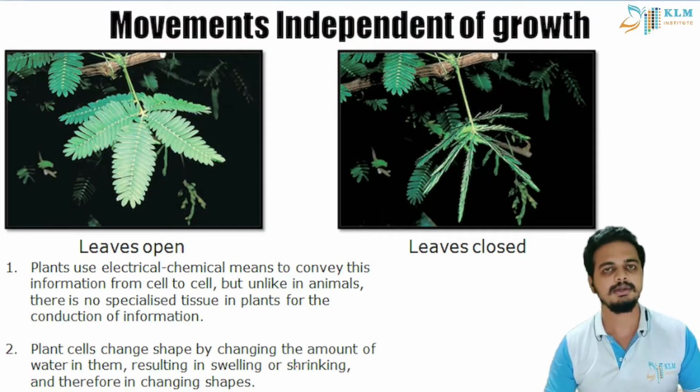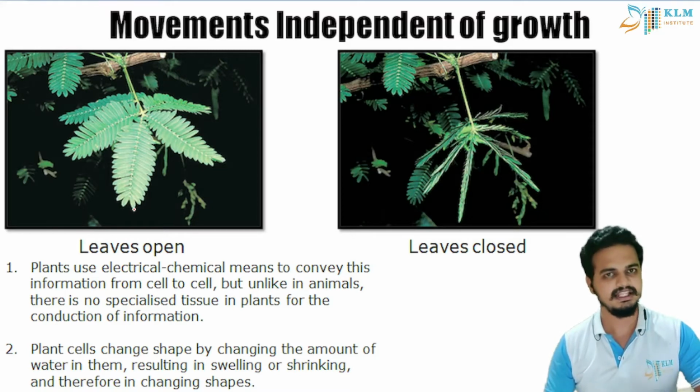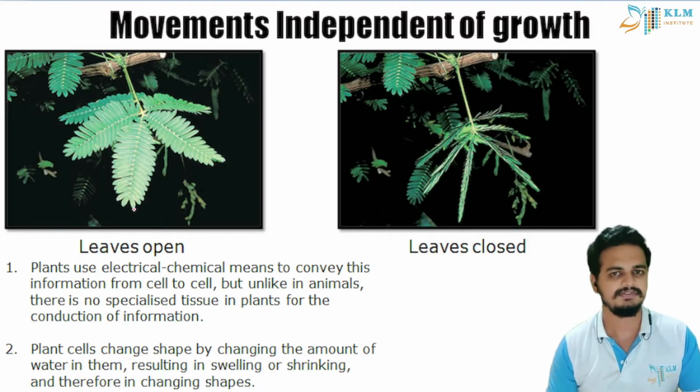First, we will look into the movements that are independent of growth. So, how do plants communicate with each other? Like inside the leaves, how do they communicate with all the cells? So even they use electrical and chemical means like us. If you watch the first video, you will understand how. But they do not have any specialized tissue. We have a nervous system, but they do not have any nervous system for themselves.